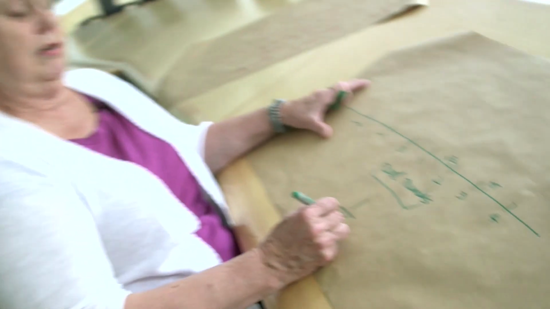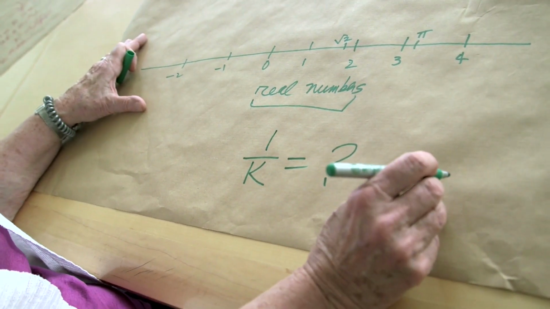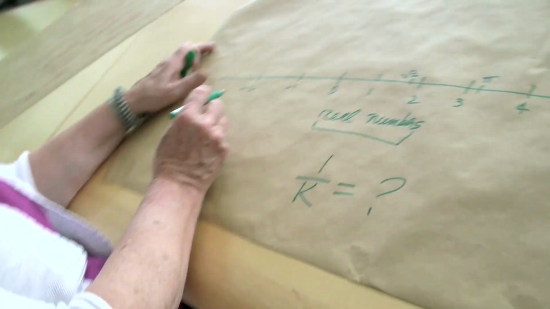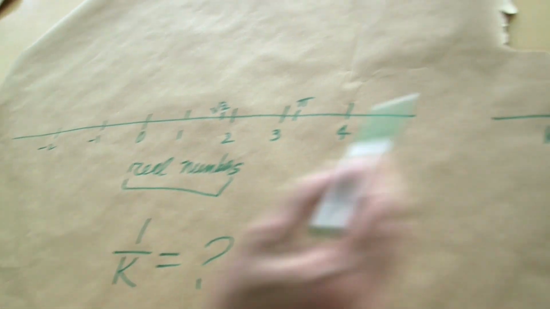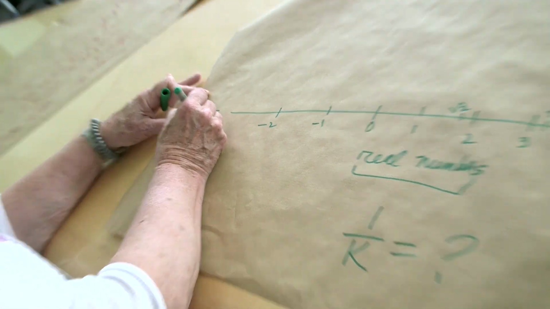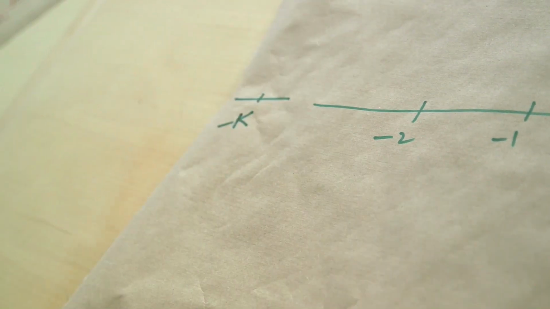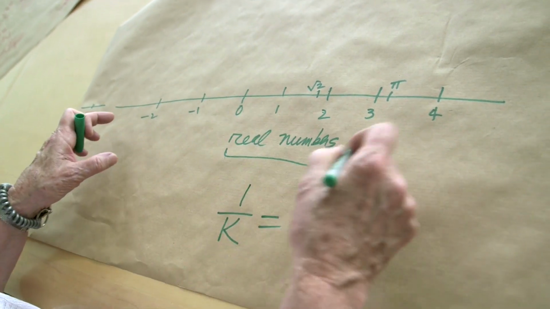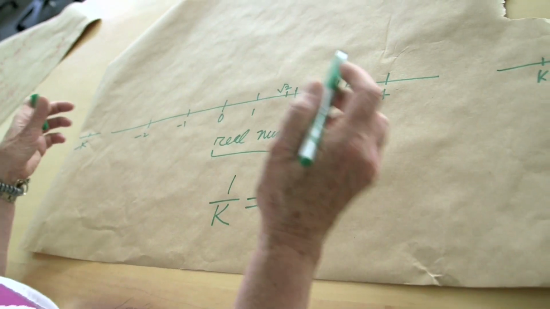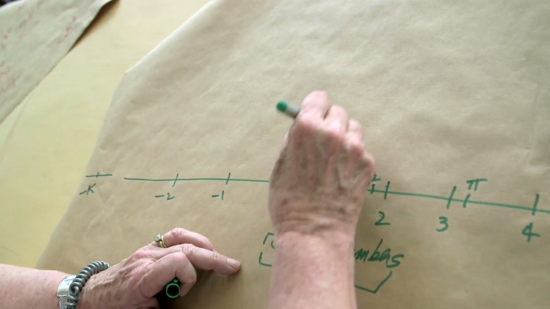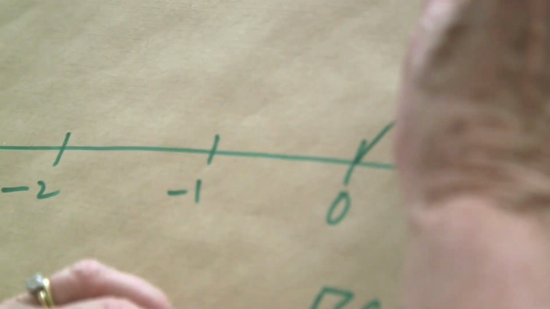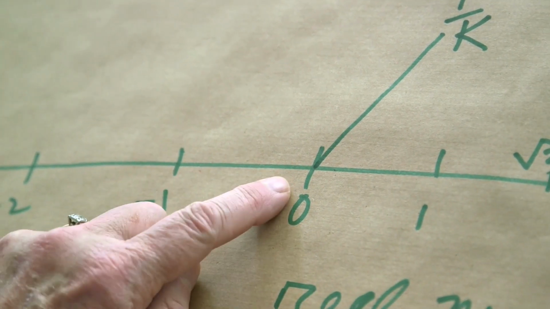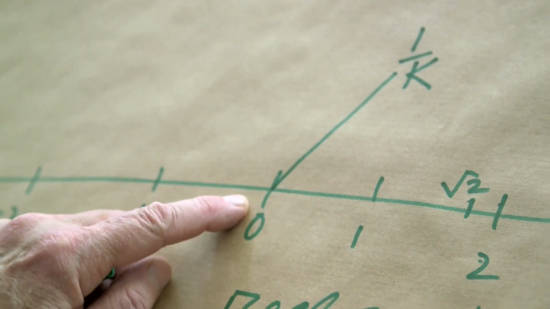So what happens with 1 over K? So this is almost like 1 divided by infinity, almost. It almost is. And so 1 over K, where does it fit in this line? Well, it's not out here. Actually, minus K is out here. You could think of that. It's beyond all the negatives, the regular ones. These are the ordinary reals. K is here. 1 over K is positive, and it fits infinitesimally close to 0, positive.